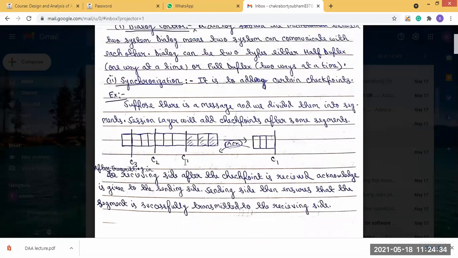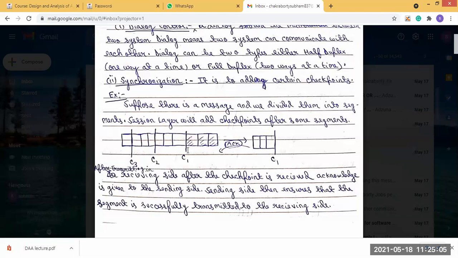When this is transmitted, on the receiving side the segments will be received one after another. Receiver received the first 3 segments, and after that a checkpoint is added. This checkpoint is transmitted to the receiver side.